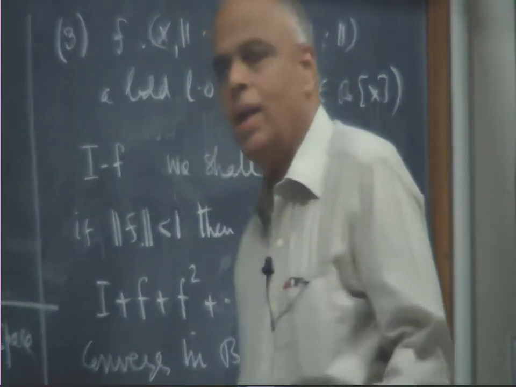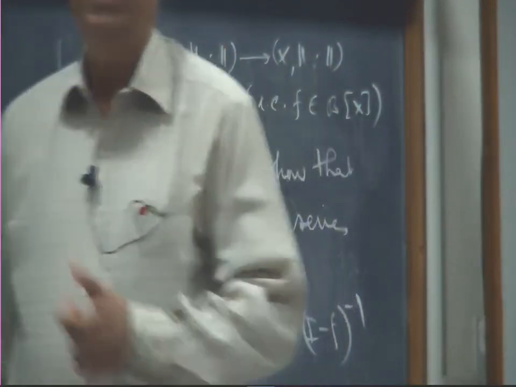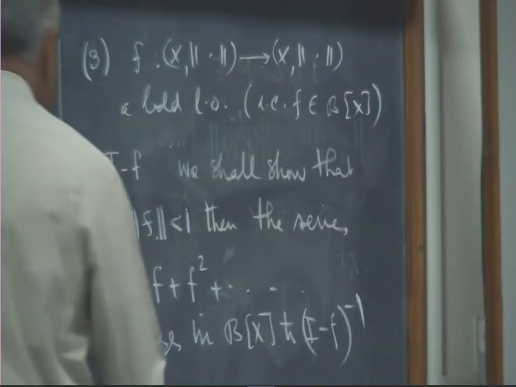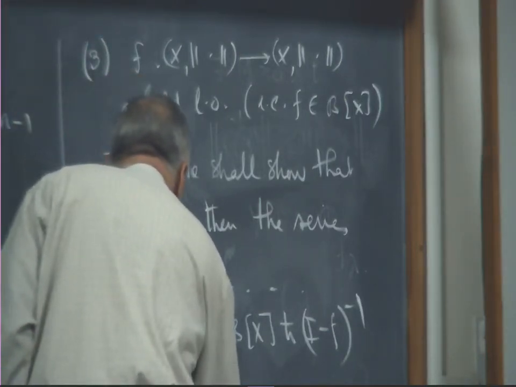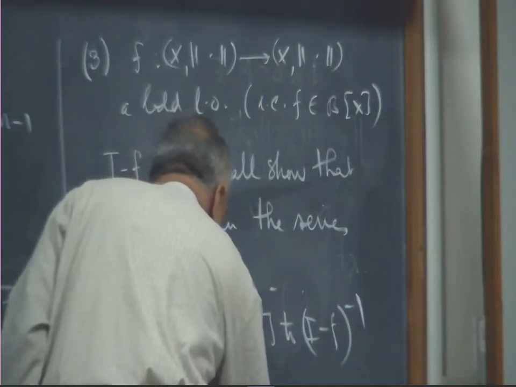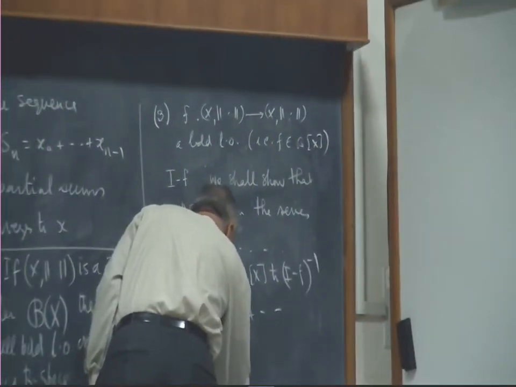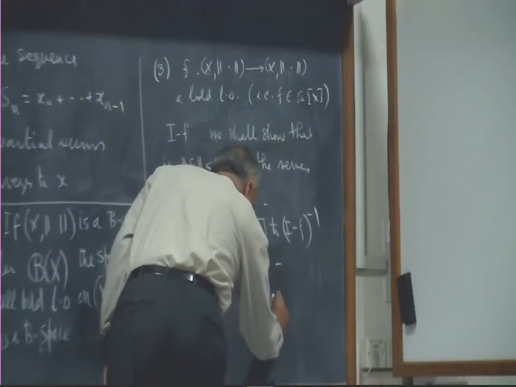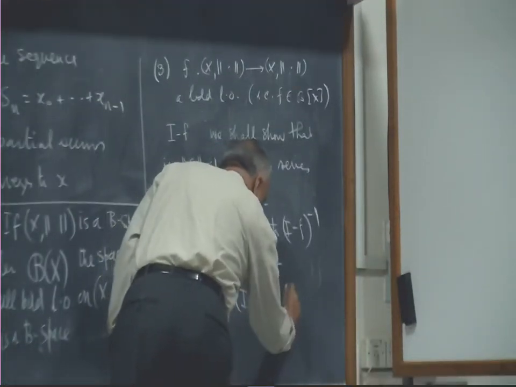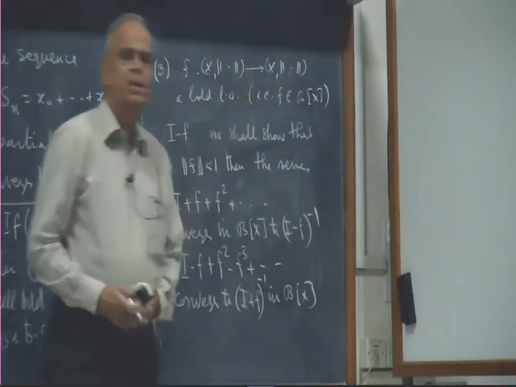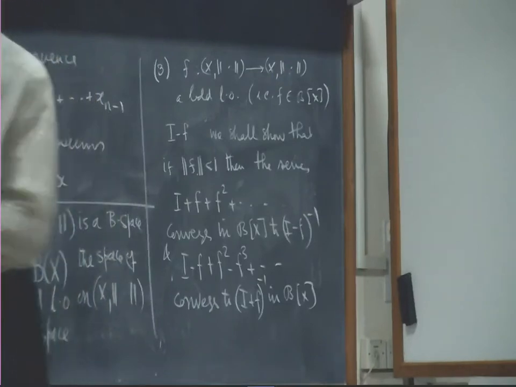Similarly, we had another one, 1 plus f. What is 1 plus f? It is 1 minus f plus f squared minus f cubed. So, that is also true if norm f is less than 1, and I minus f plus f squared minus f cubed converges to I plus f inverse in Bx. Let us take this for granted for the moment. We will prove it in the next class.